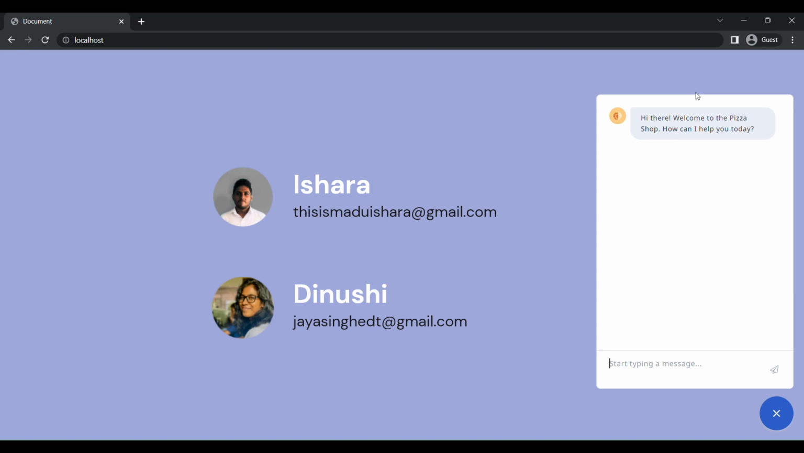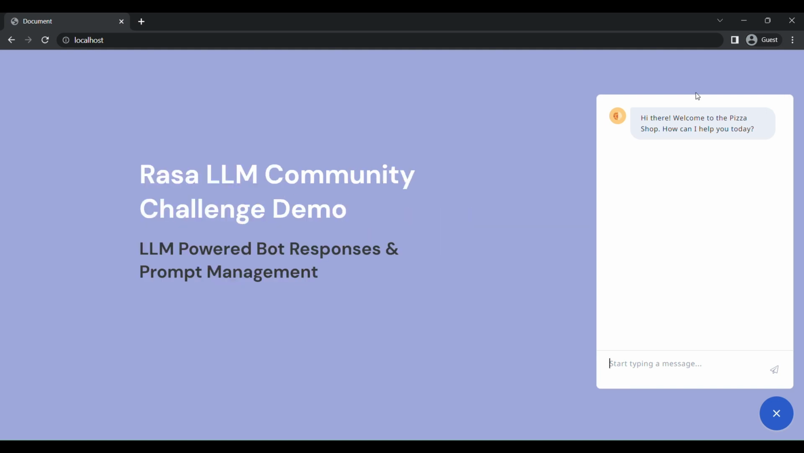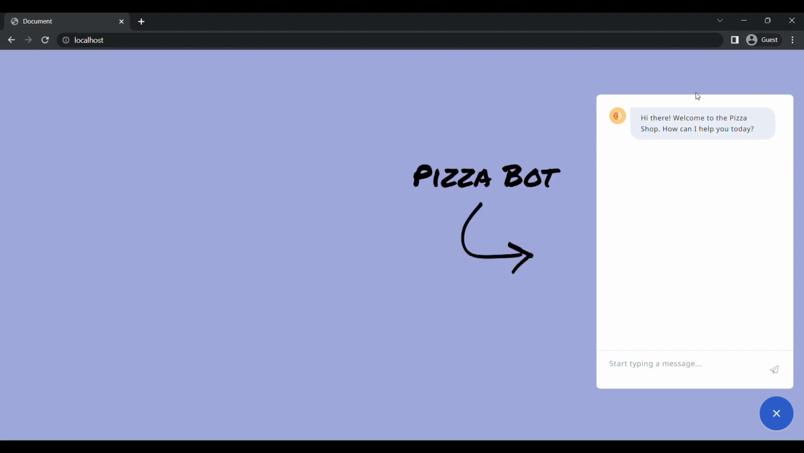Together, we have come up with a small bot to present at the Rasa LLM Community Challenge. So the bot, for demo purposes, is a bot for a pizza shop. And the special thing about this bot is that it is leveraging large language models to construct the responses.